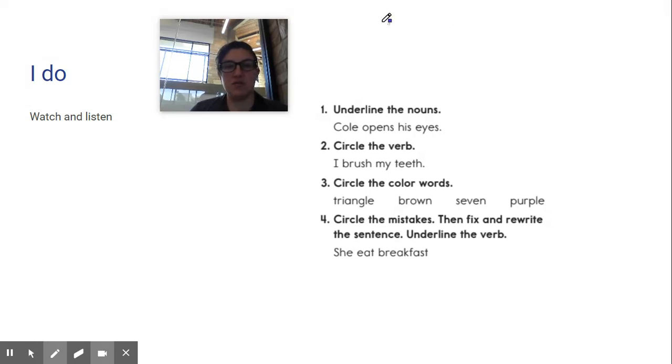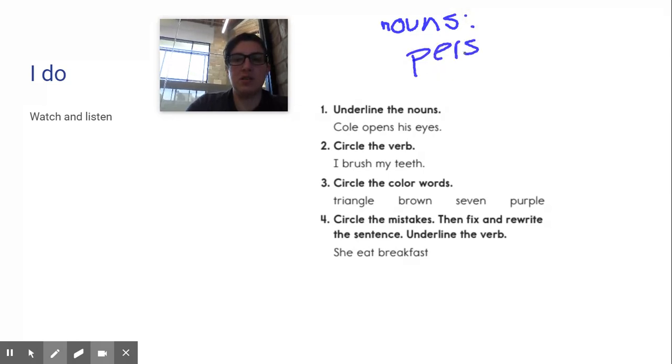Okay, so the nouns are person, place, thing, or idea.